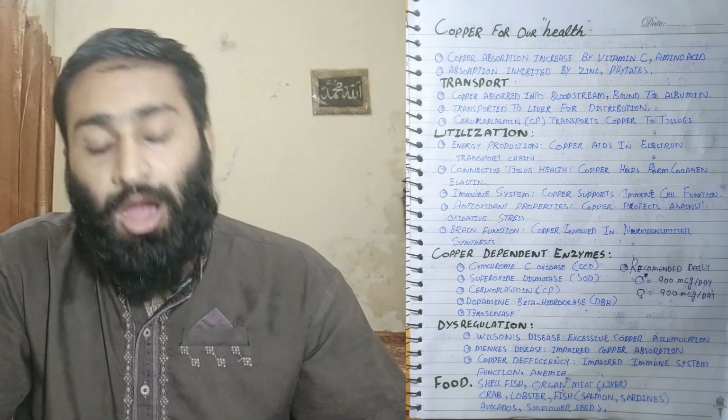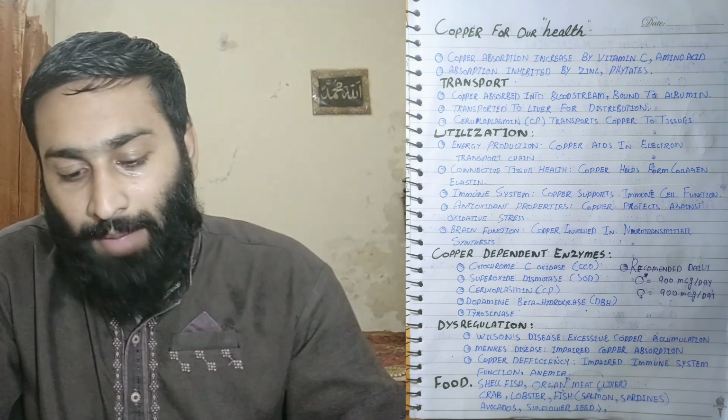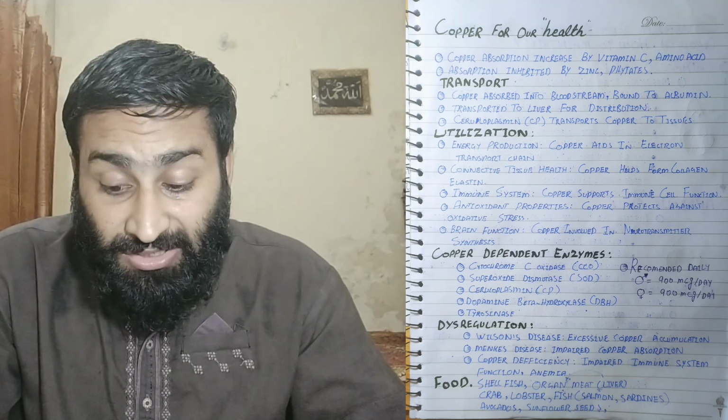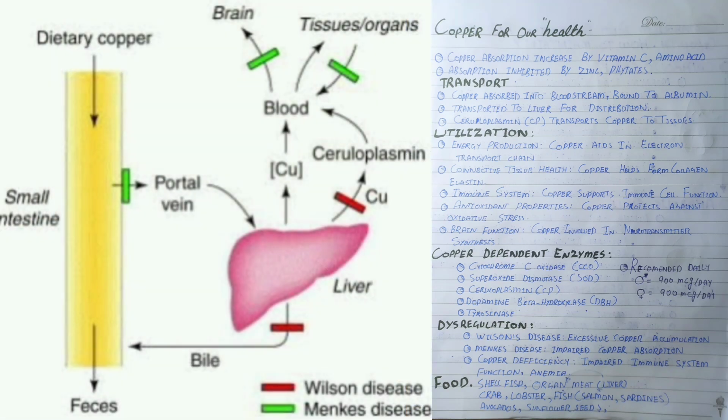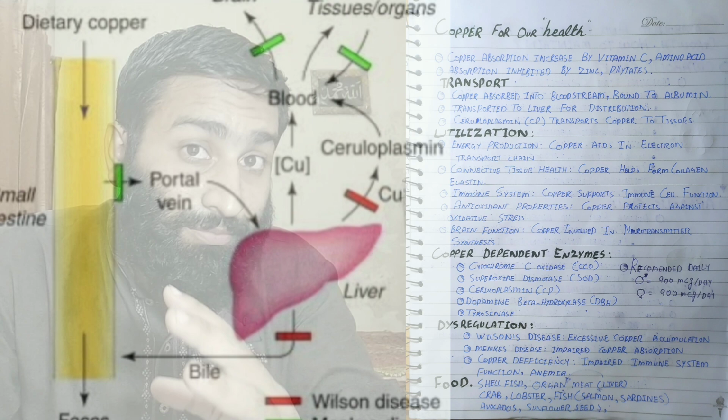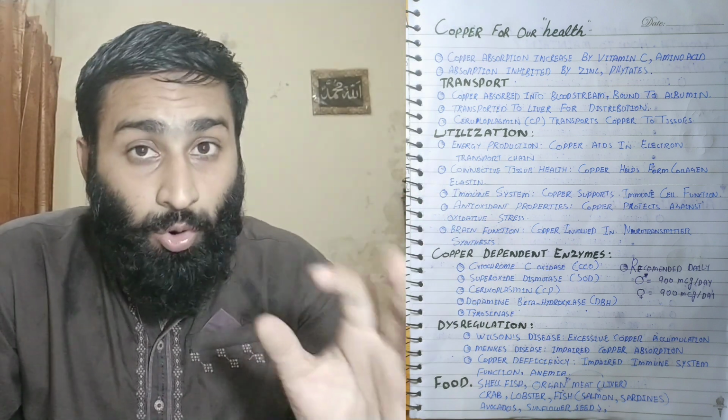Transport: how is copper transported? Copper is absorbed into the bloodstream, bound to albumin and transported to the liver for distribution. First it is absorbed into the bloodstream and bound to albumin, then it goes into the liver.